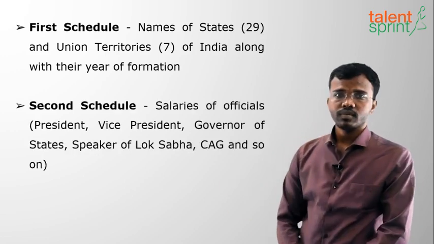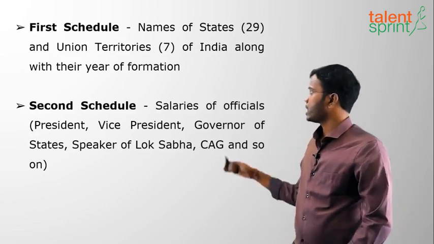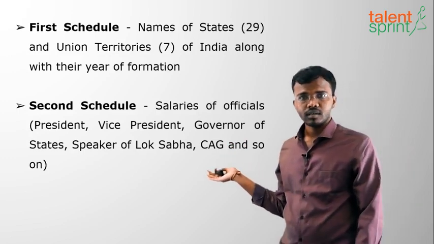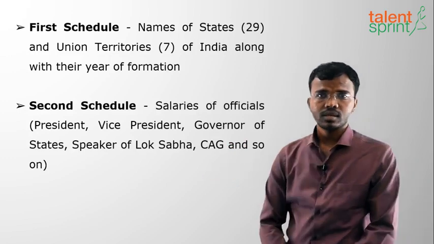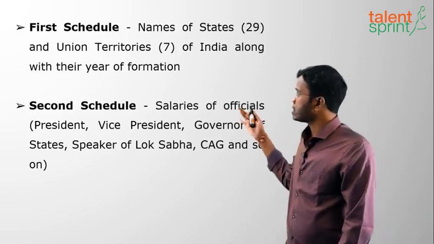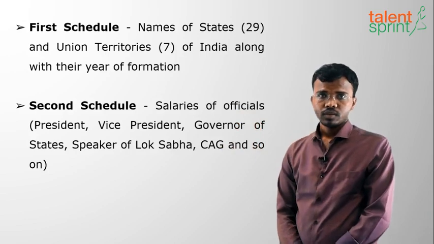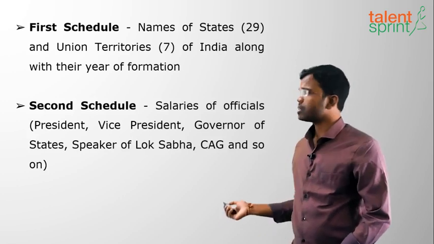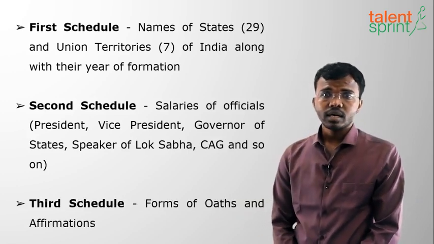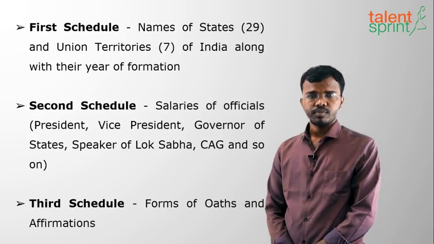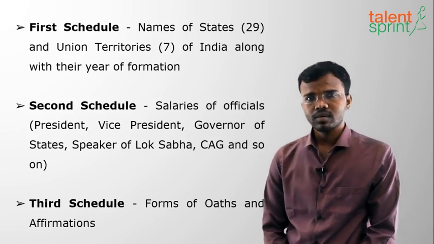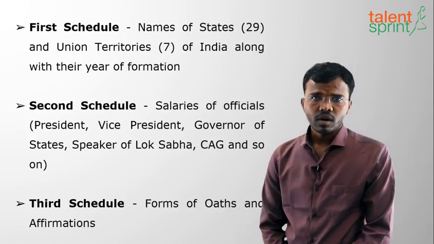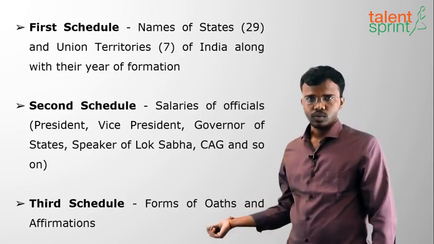The second schedule deals with salaries and allowances of various people like the President of India, Vice President of India, Governor, Lok Sabha Speaker and Legislative Assembly. Salaries and allowances of all these people are mentioned in the second schedule. If I say salaries and allowances, it means second schedule. Moving on to the third schedule, it deals with the oaths and affirmations of various people like Lok Sabha Speaker, Legislative Assembly Speaker, CAG, UPSC Chairman. All these people's oaths and affirmations are mentioned in the third schedule.